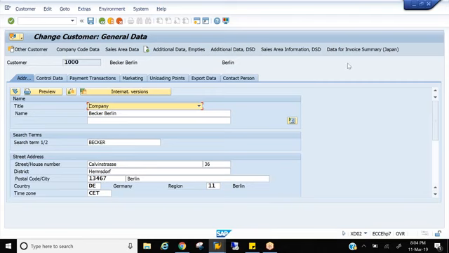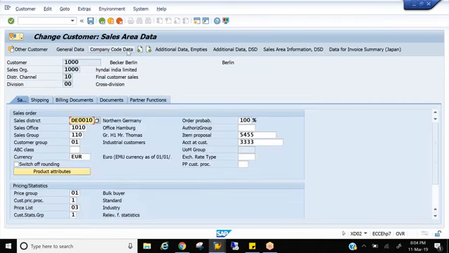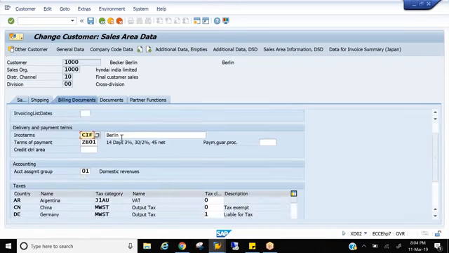So we have discussed up to Incoterms in the last session in the billing tab. This is Incoterms, right? So the next is payment terms or terms of payment. So what is terms of payment? Terms of payment is like a credit period which we give to the customer. So it's a regular business, B2B business, right?